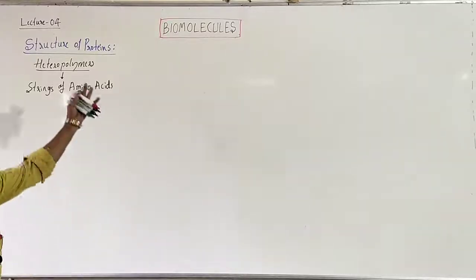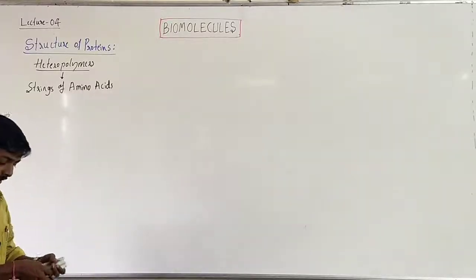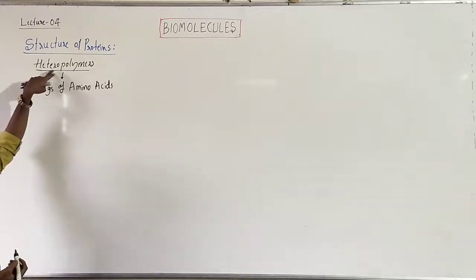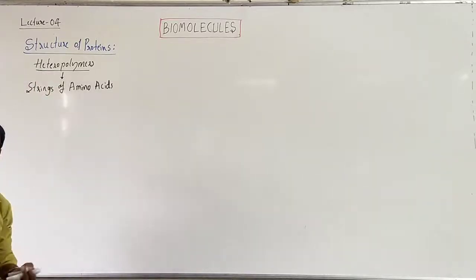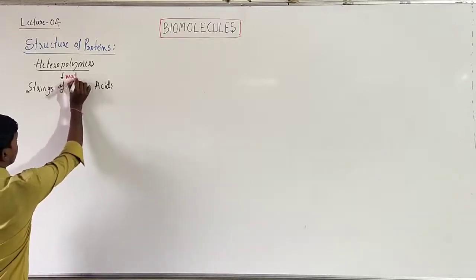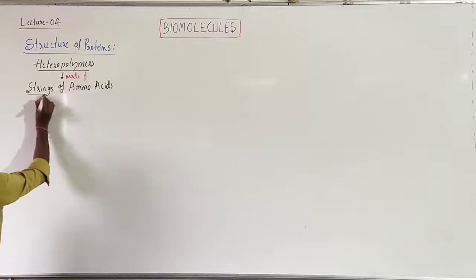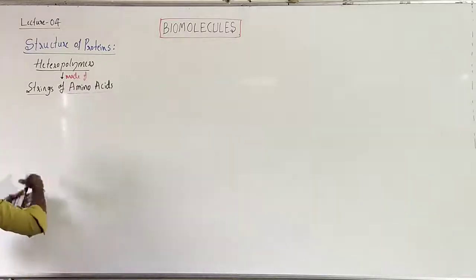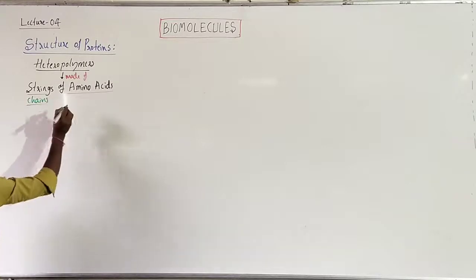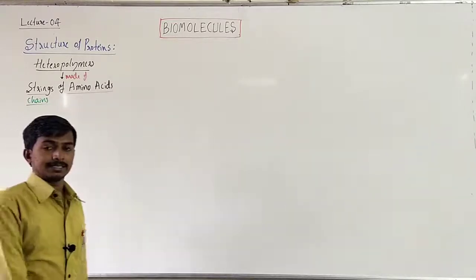Coming to the class, structure of proteins. As we all know, proteins are heteropolymers made of strings or chains of amino acids.